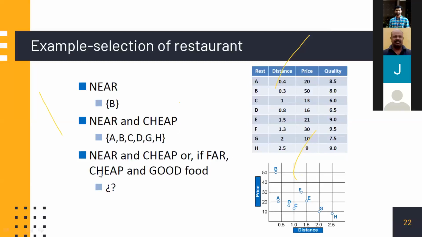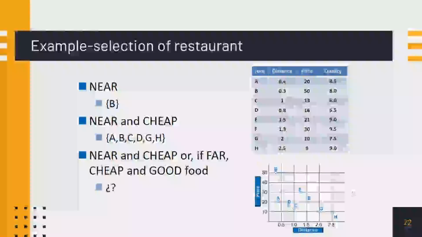The condition is that food should be good and it should be cheap. So this is an OR problem in a sense. Either you can have a restaurant which is near and cheap, or a restaurant a little away from your position, but it should be cheap and the food should be good. We will travel any distance for good food. That is our condition, and this table gives you the details: restaurants A to H. This was the restaurant criterion problem.